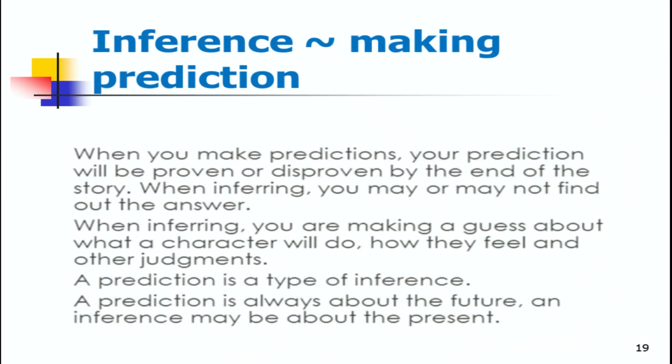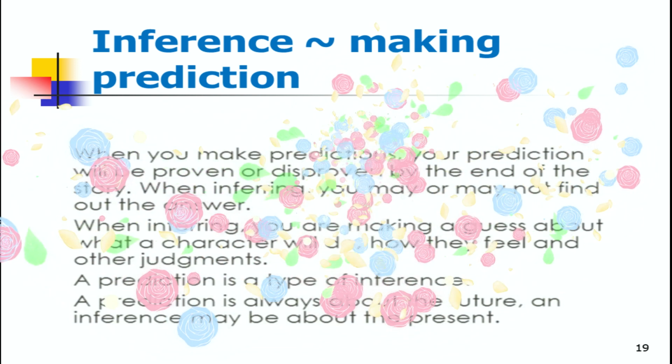When you make predictions, your prediction will be proven or disproven by the end of the story. When inferring, you may or may not find out the answer. When inferring, you are making a guess about what a character will do, how they feel, and other judgment. A prediction is a type of inference. A prediction is always about the future, and inference may be about the present.